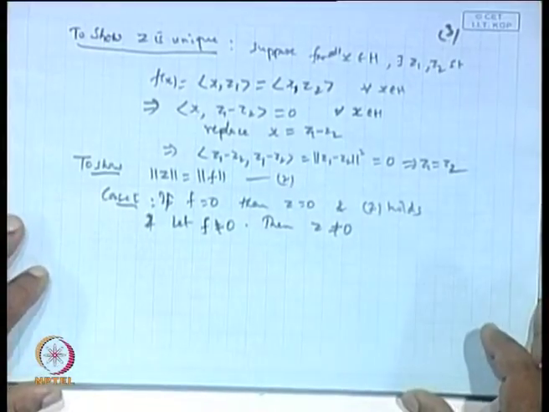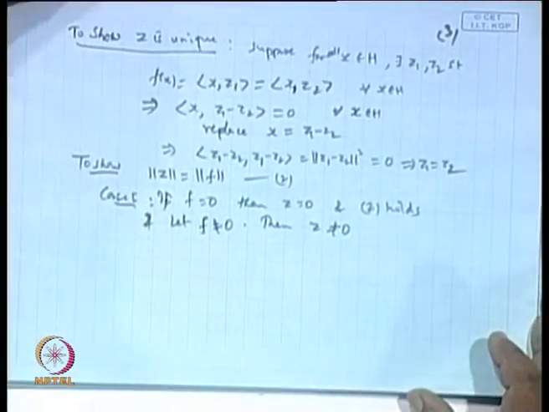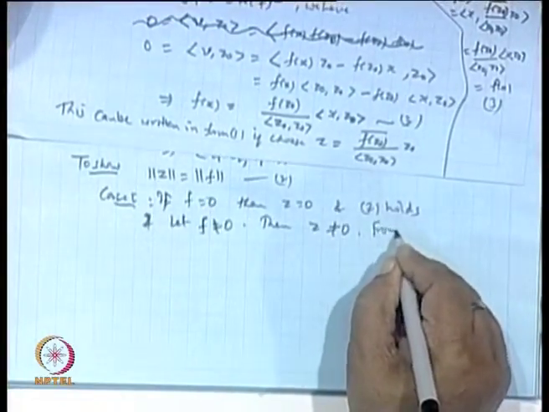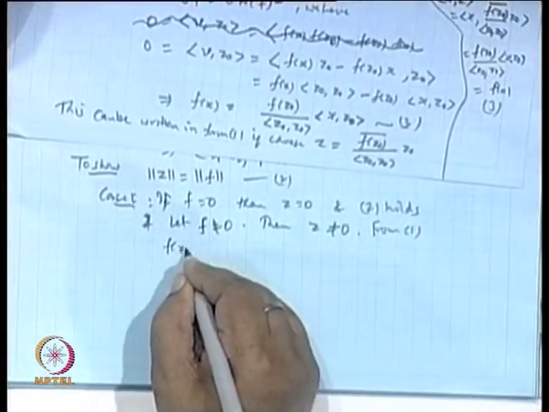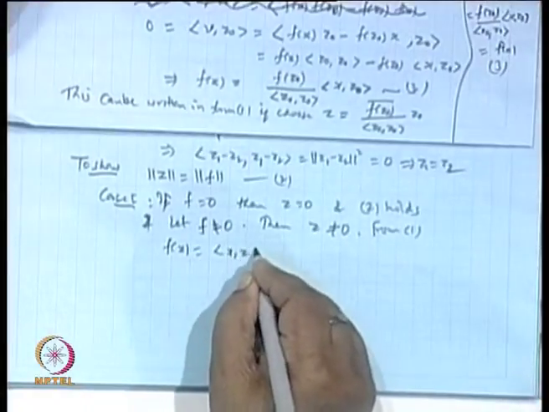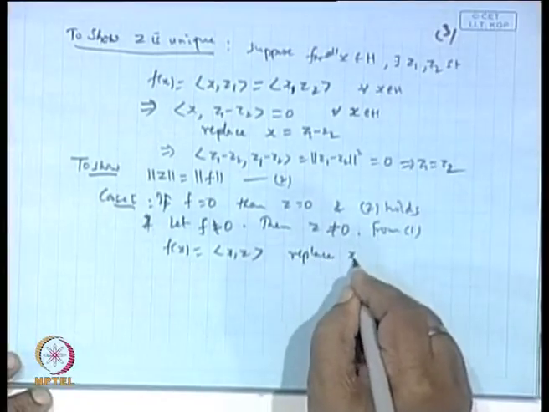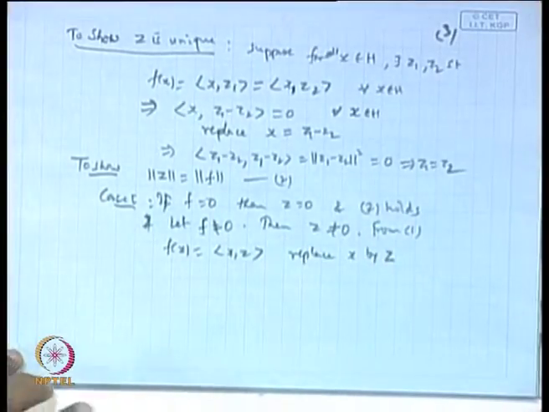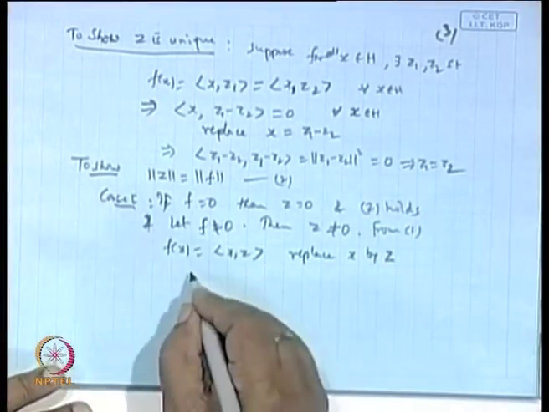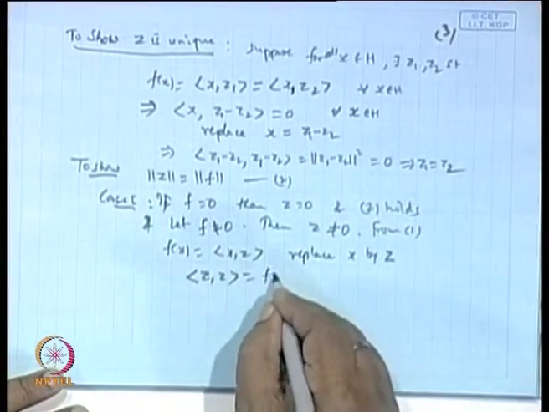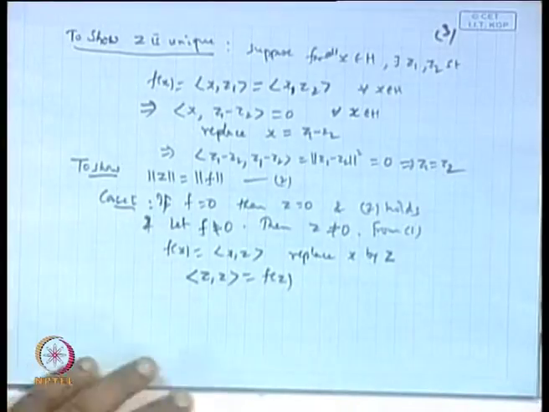Now, from 1, that is, f(x) is represented in the form of the inner product of x and z, replace x by z. So what do we get? The inner product of z and z, which is equal to f(z).